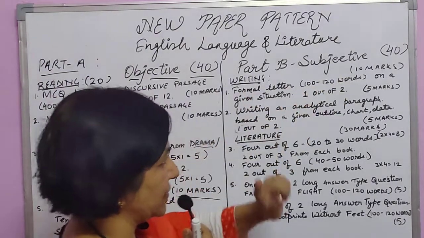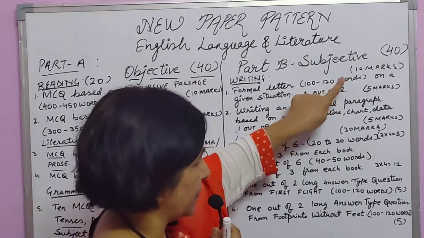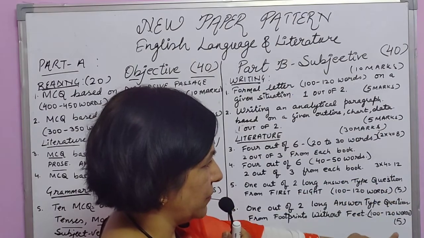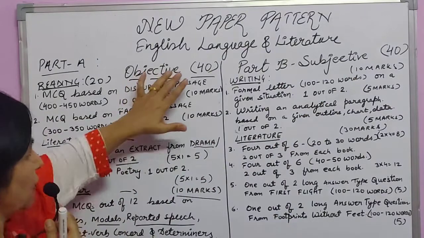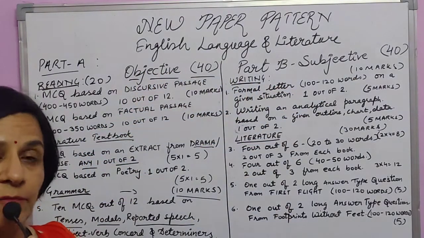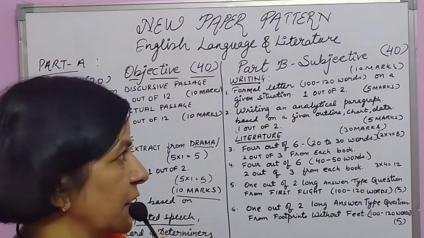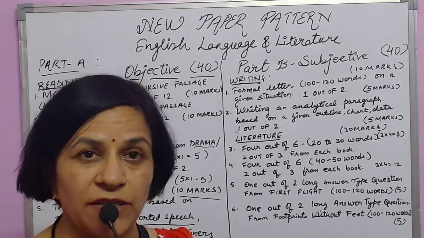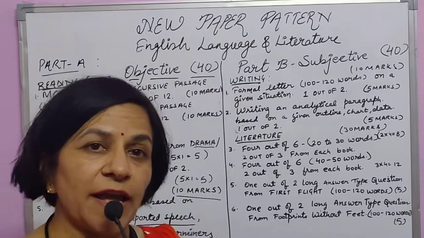Let's total the marks. 10 writing, then literature 30. It's 5 plus 5, 10 here, 8 plus 12, 20 here, 30, 30 this, 10 this, 40. So 40 plus 40, 80, and the rest 20 marks, you all know, will be ASL, assessment of speaking and listening activities. That will be conducted from time to time and the marks will be sent to the CBSE and it will be added up.